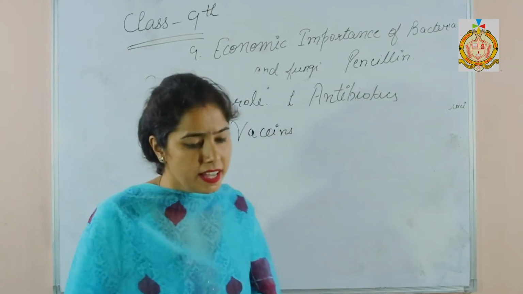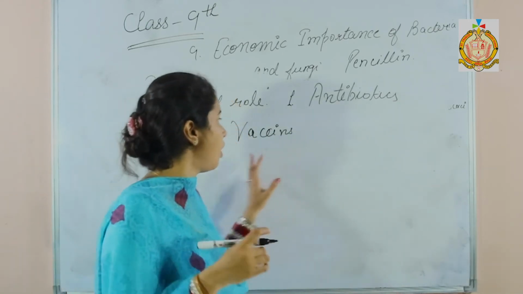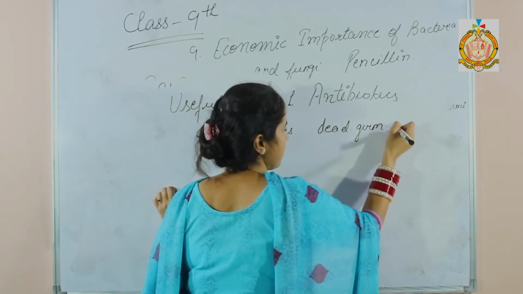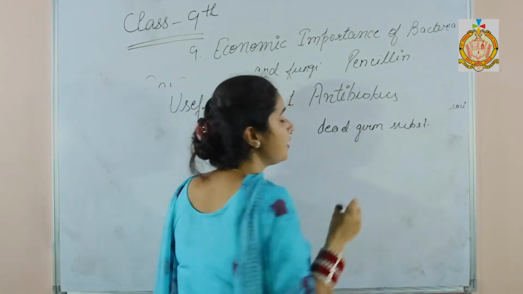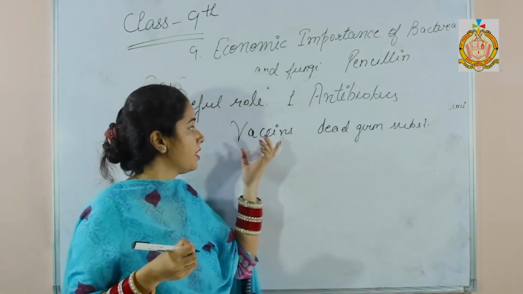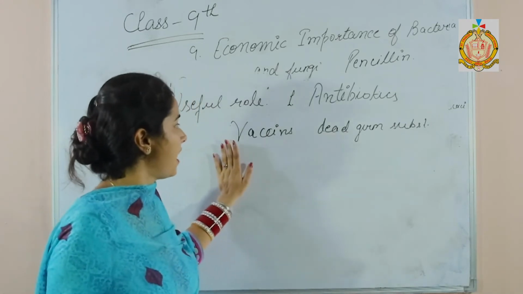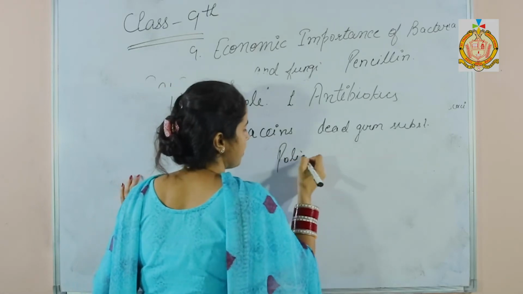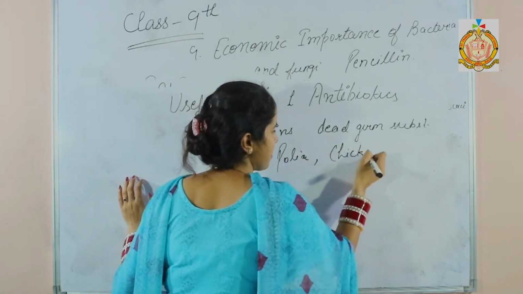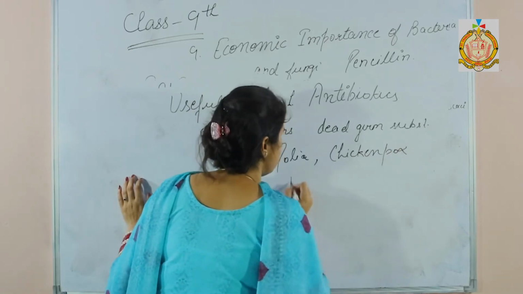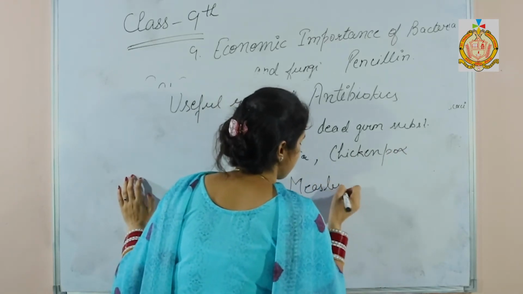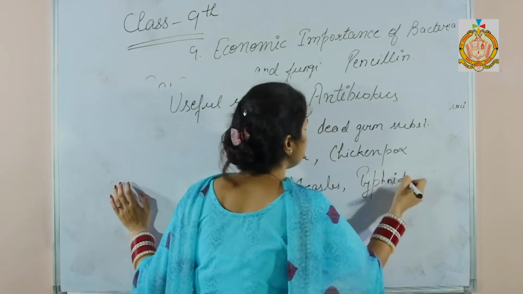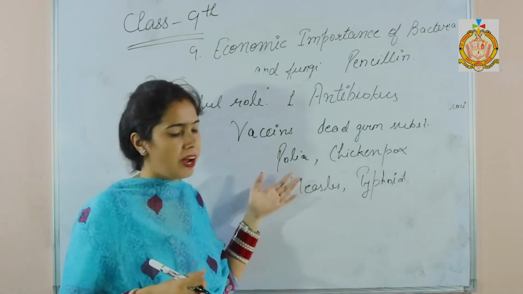So vaccines are preparations consisting of dead germ substances or inactivated germs. Now there are different vaccines available, for example for polio, chickenpox, measles, typhoid. So there are different vaccines available in the market.